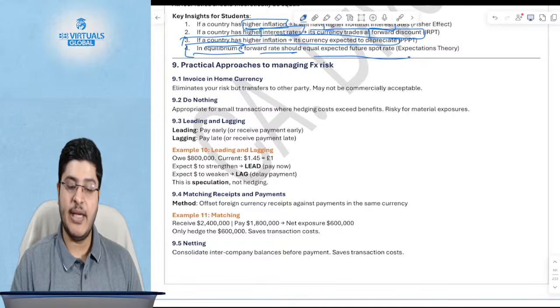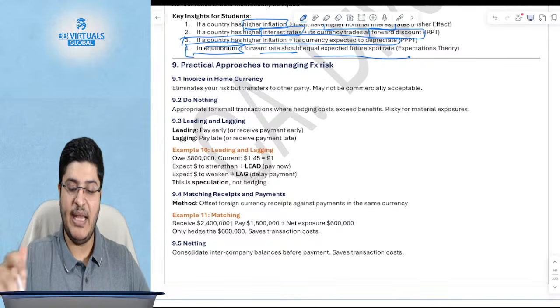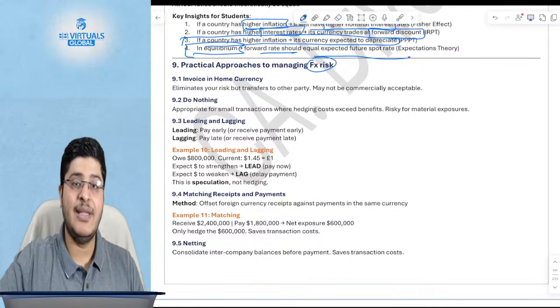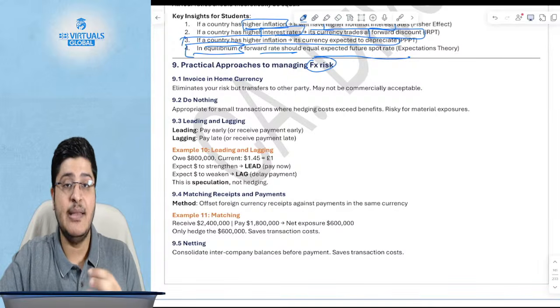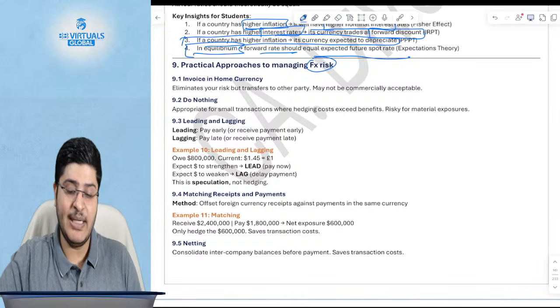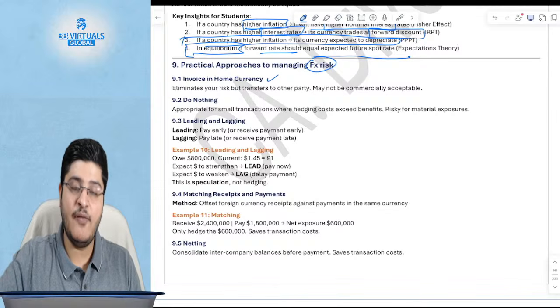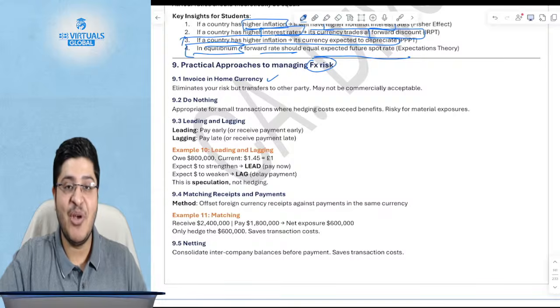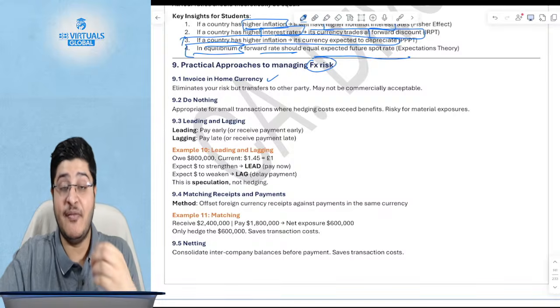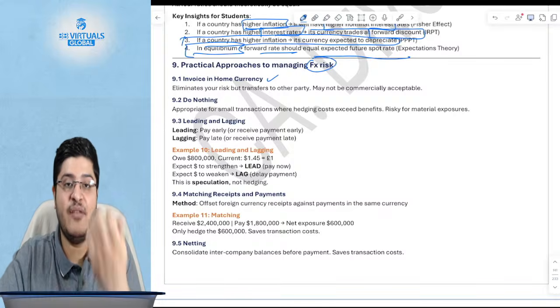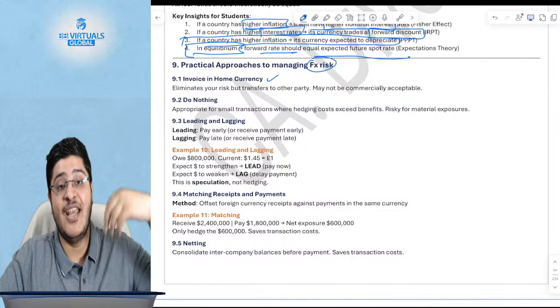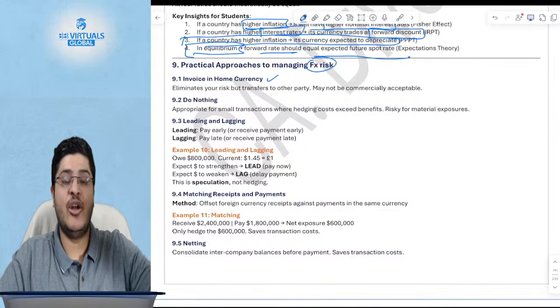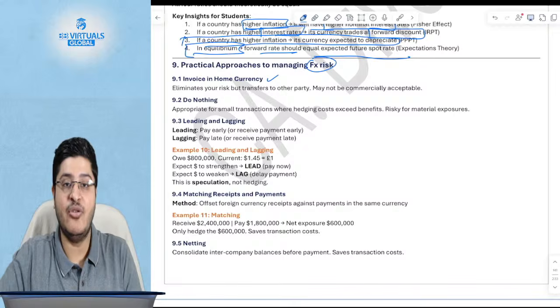Now, the next topic is practical approaches to manage foreign exchange risk. First of all, these are the easier approaches, without using any hedging instruments. So the first approach is, instead of invoicing in the foreign currency, invoice in the home currency itself, because when there is no foreign exchange differential involved and you are invoicing in the home currency, the foreign exchange risk is of the buyer. It is not your risk at all. Why do you have to take a risk? You don't have to take a risk.